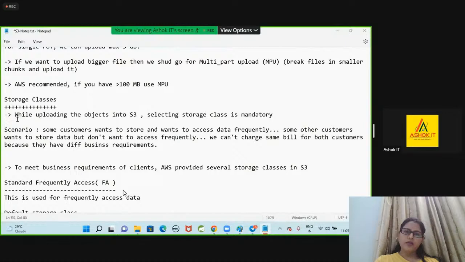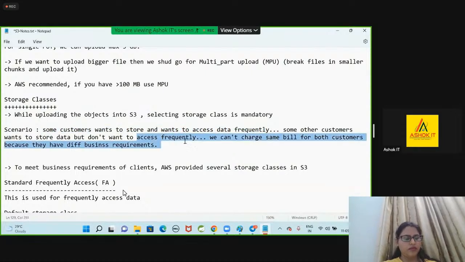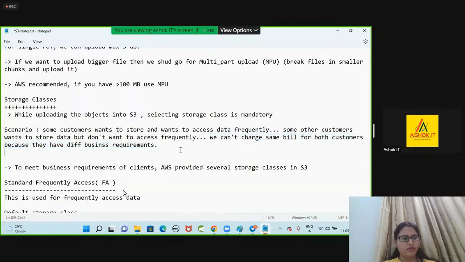While uploading objects into S3, selecting the storage class is mandatory. Some customers want to store and access the data frequently. Some other customers want to store the data but don't want to access it frequently. We cannot charge the same bill for both customers because they have different business requirements.